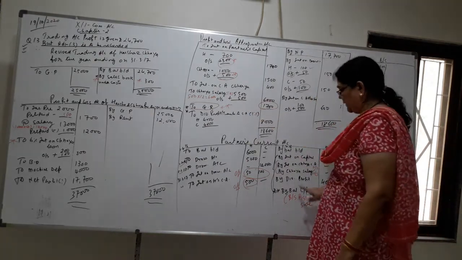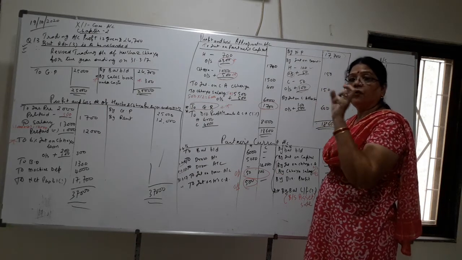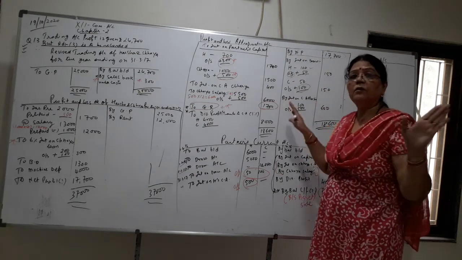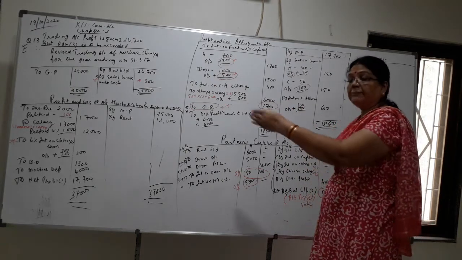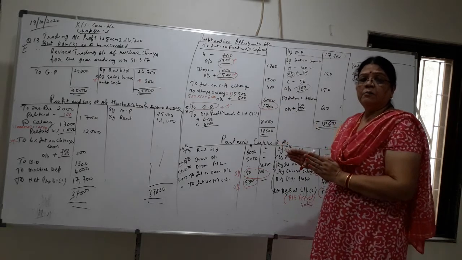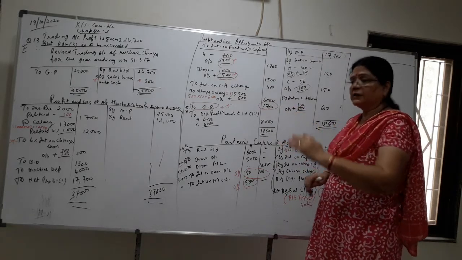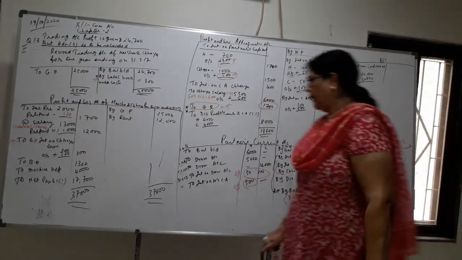GR is not to be transferred in current account because GR is general. It is not for particular partner. It is for the firm, a company. It is not for the partners. It is kept aside. It is not to be given for divisible profit. Profit का अलग एक part रखा है, and so it is not to be here recorded. Then you will do the total of capital side.